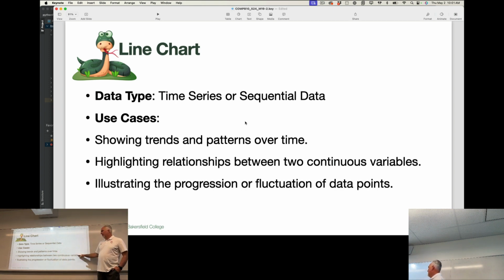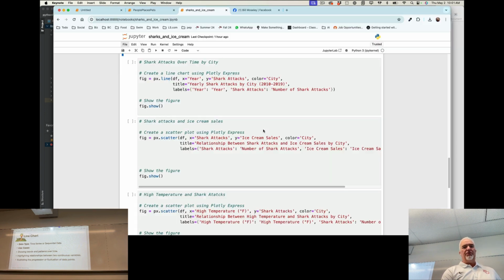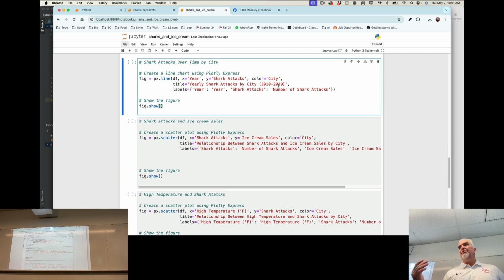It shows trends and patterns over time, relationships between two continuous variables, or illustrating the progression or fluctuation of data points. So trends and patterns over time is kind of what I'm interested in here. I kind of want to know, are shark attacks changing over time? That's an interesting question to ask. And part of understanding data is just asking questions about it that maybe will be interesting later.